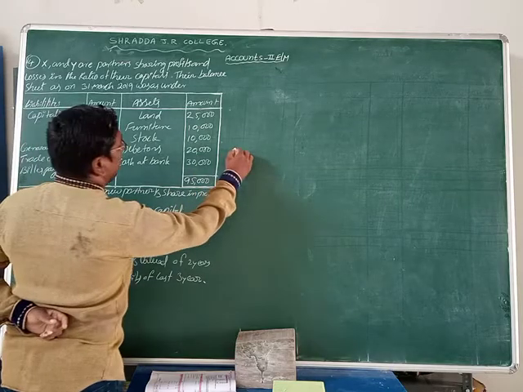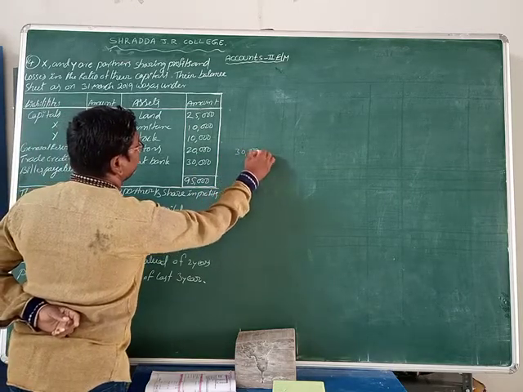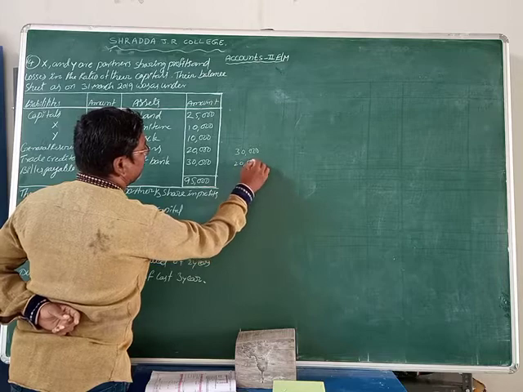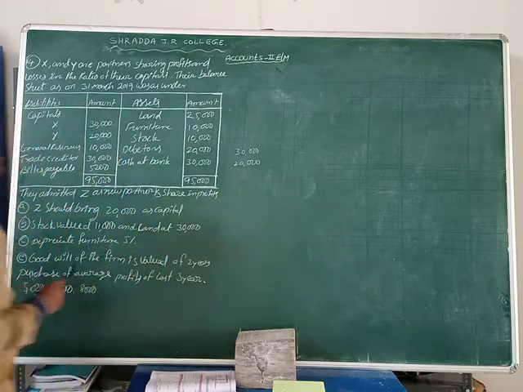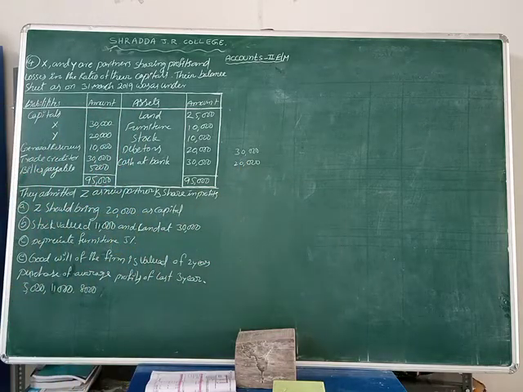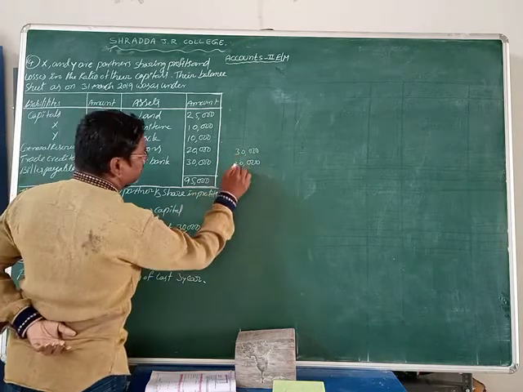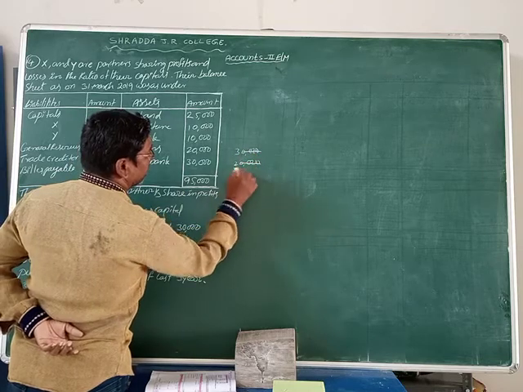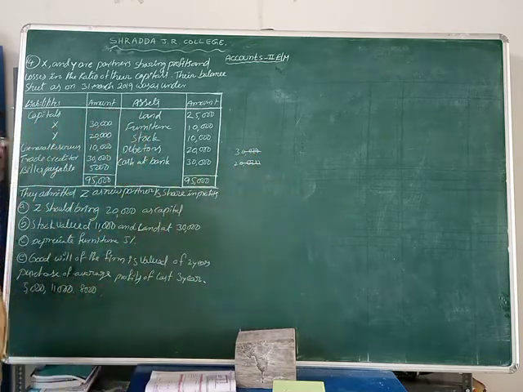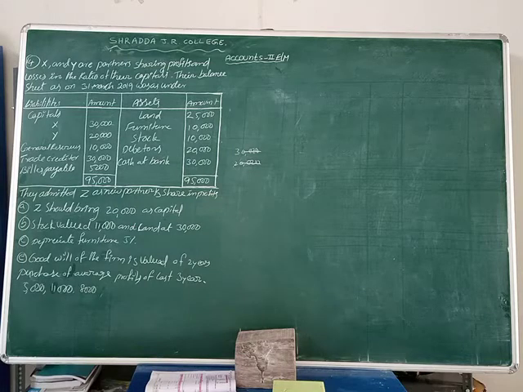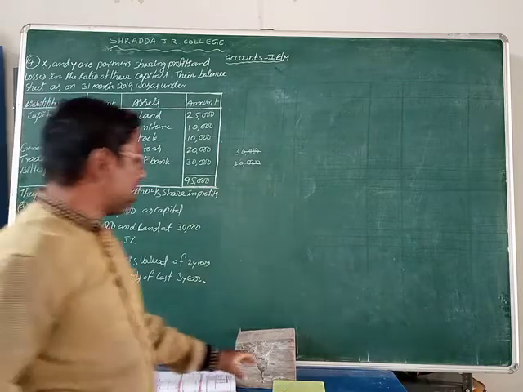X capital is 30,000 rupees and Y capital is 20,000 rupees. Okay? We distribute the profits and shares in the capitals ratio, 3:2. So this is the problem.